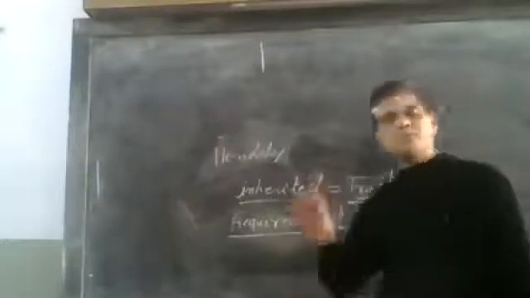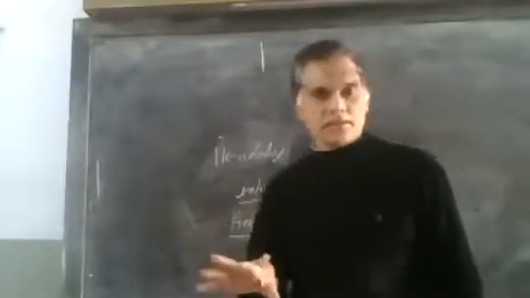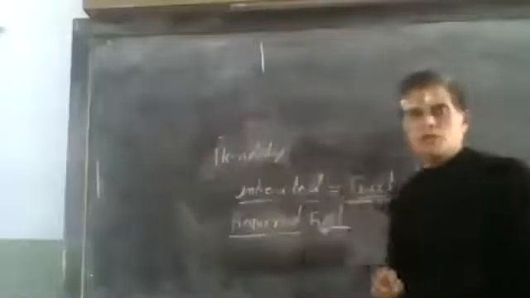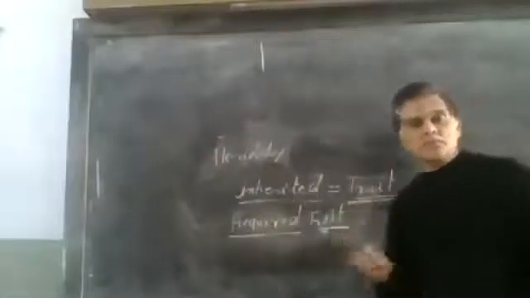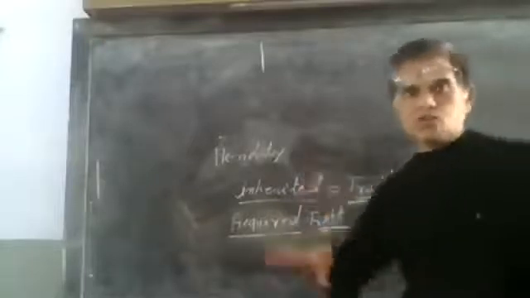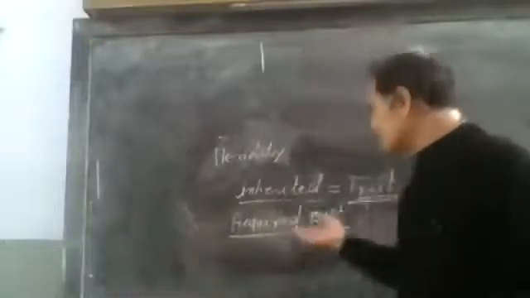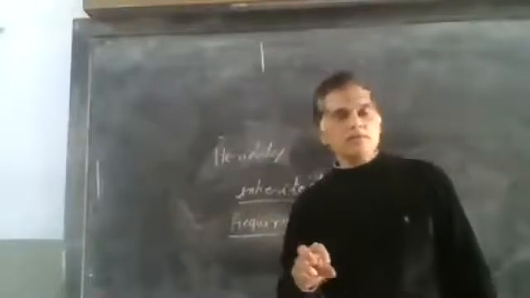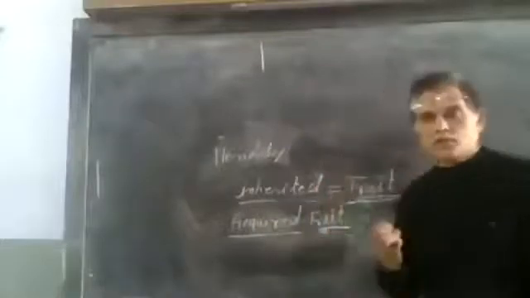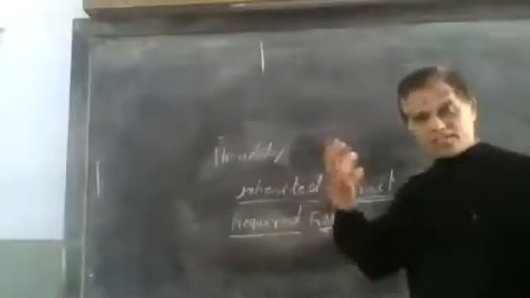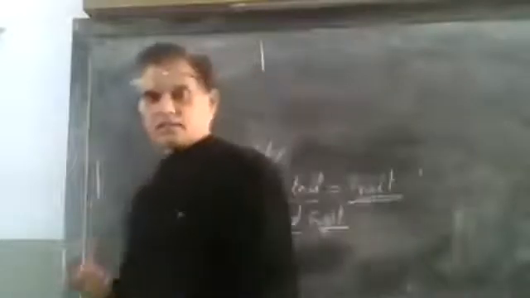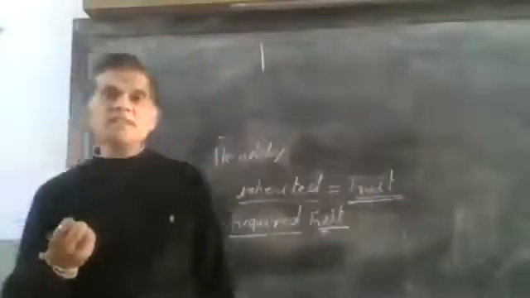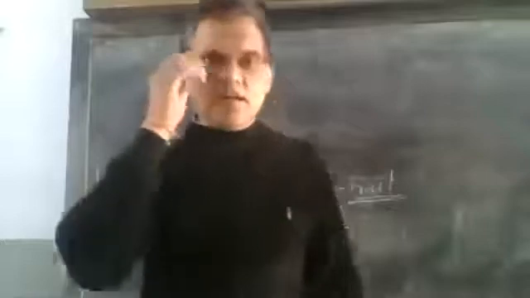But the inherited traits are present since birth in the particular organism, and these are present on the genes, on the chromosomes. That's why they are shown in their particular lives. But acquired characters are acquired after birth, during the lifetime. For example, a person does exercise and makes their muscles strong; that is an acquired character.